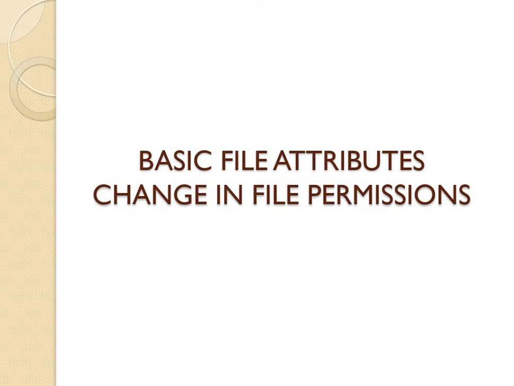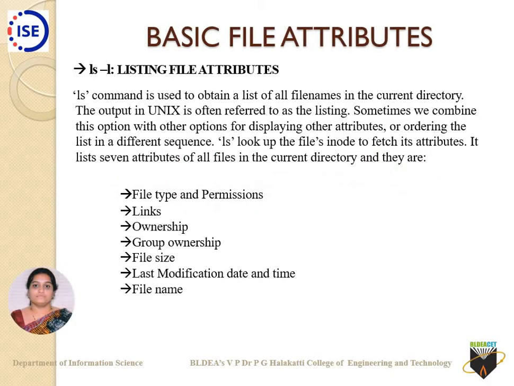A file is usually identified by a file name, in any respective file system. But here you can consider that in Unix the file is not identified by the file name. It is identified by the attributes which define a particular file. Attributes are nothing but the properties which define a particular file.